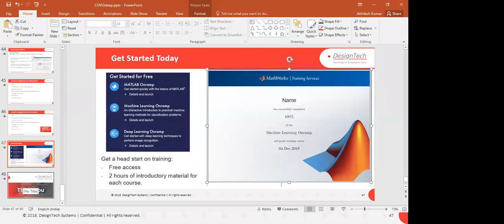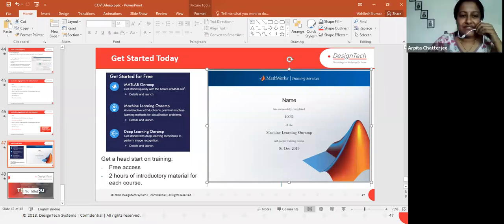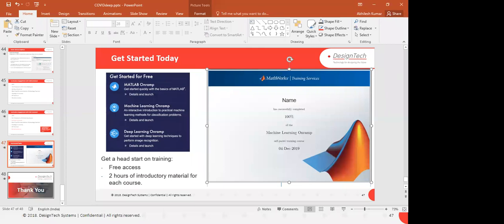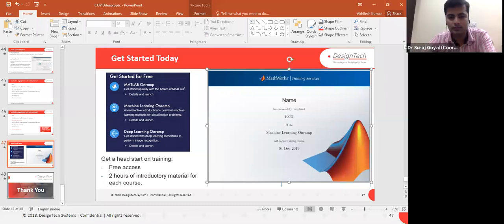Okay, yeah. So this is actually our last session with Akhilesh Kumar sir, and I thank him for such a wonderful discussion on MATLAB. Akhilesh sir started with a basic overview of MATLAB, and then he discussed various aspects of MATLAB like Simulink, data import and export, and mathematical modeling.